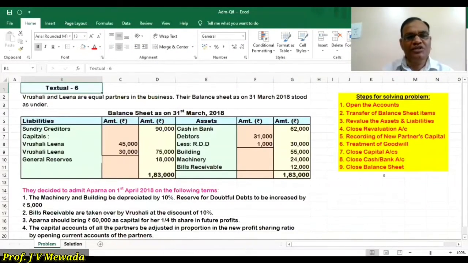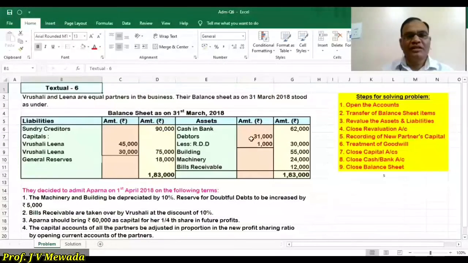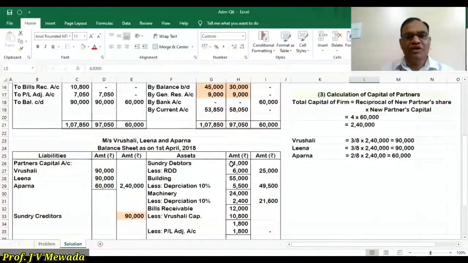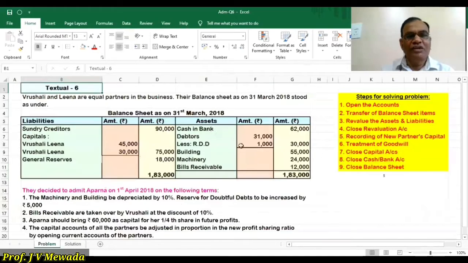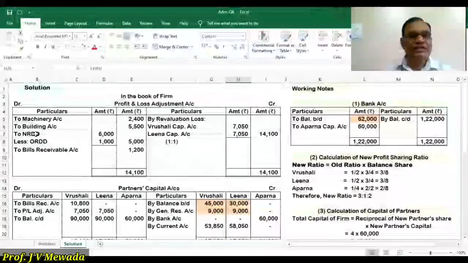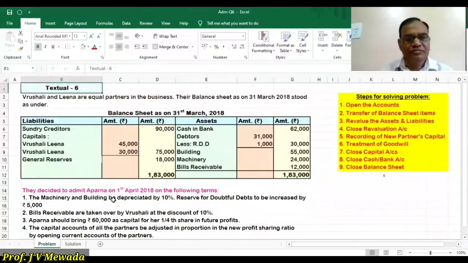Now cash and bank is 62,000. So in our bank account, we are going to show 62,000 on the debit side, and then we are having debtors 31,000. So in the balance sheet, we are going to show 31,000 and 1,000 RDD we are going to show in the profit and loss adjustment account, old RDD 1,000. So you have to write NRDD minus ORDD. So ORDD is 1,000. This you have to remember.